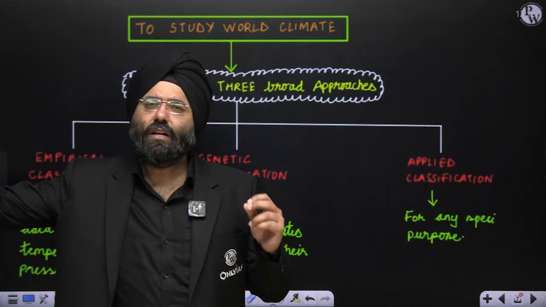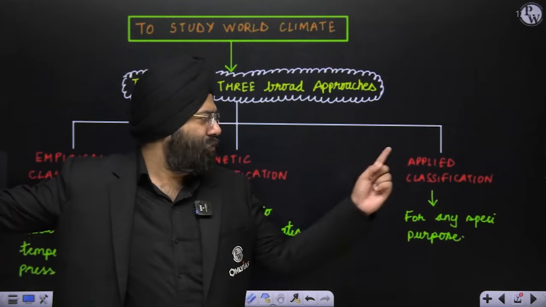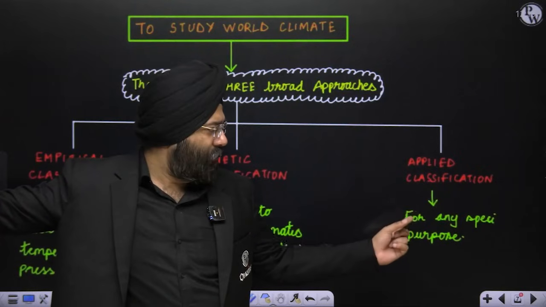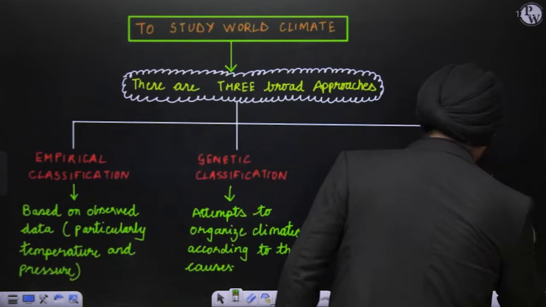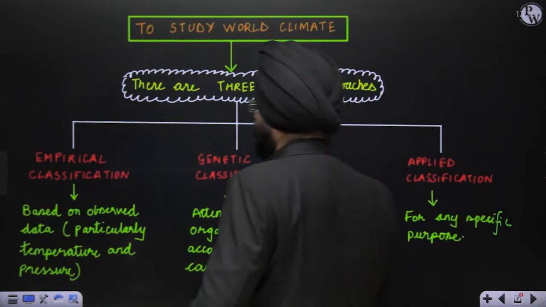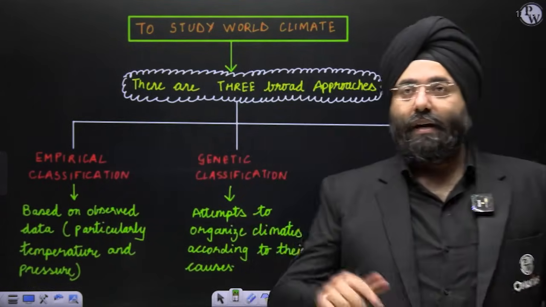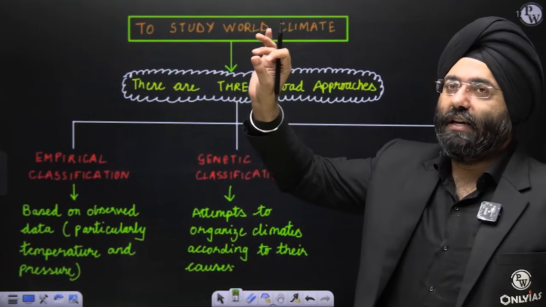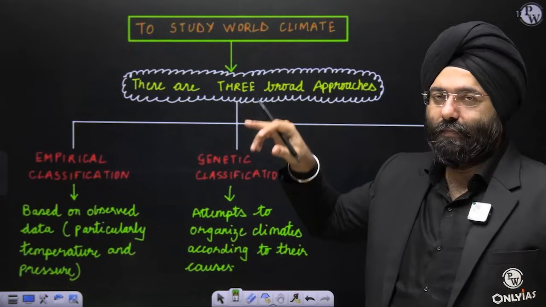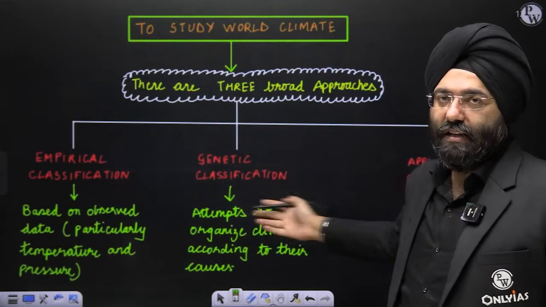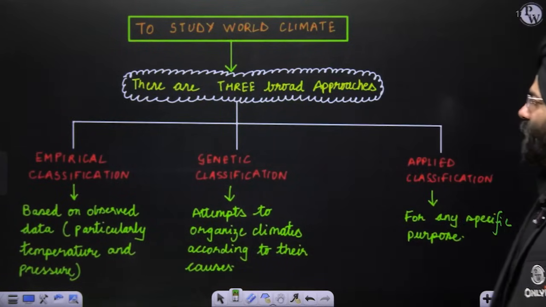In that case, you have a specific purpose for which you are making this classification. Then it is known as applied classification, for any specific purpose. Over here, the words specific purpose are missing. These are three categorizations. Now, you can be asked in the paper. They can put genetic, empirical, applied, and ask you to match them. Possibly if you haven't studied these three things, you will get it wrong. So please know them. Clear? Okay. Copy it. Next.